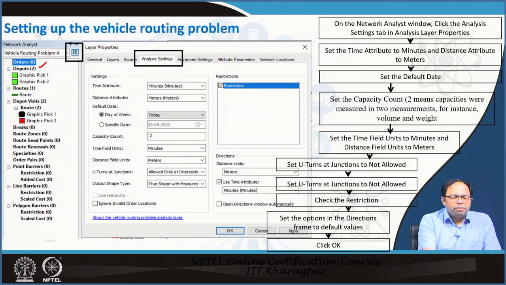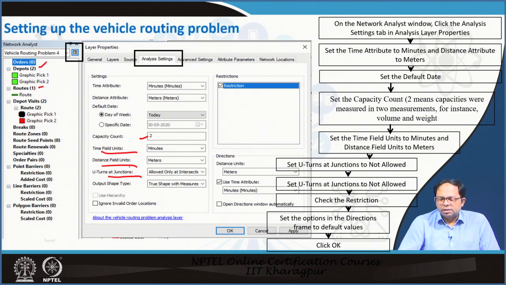You can see we can set the depots, we can set the routes, we can have one route for TSP, we can have multiple routes for VRP, and then we can also set the different restrictions for those routes. Like over here, we can set the properties like capacity count is 2, that means it could be either in volume or in weight, and whether U-turns at junctions are allowed or not. Travel time is in minutes, distance is in meters, and we can set all this for this particular analysis.